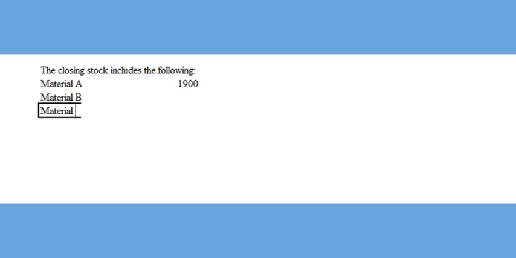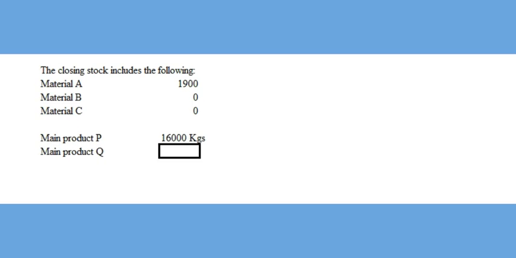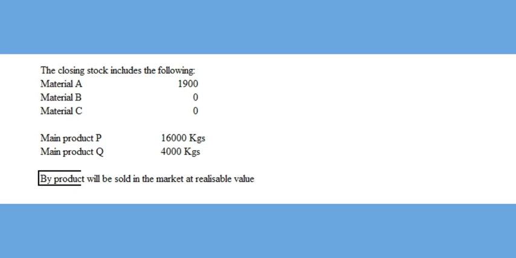The closing stock in Evening Limited includes the following: raw material A 1900 kilograms, product P 16,000 kilograms, product Q 4,000 kilograms. Byproducts are those products which doesn't have good market value and hence they are normally sold at a lower amount in the market. This amount is generally deducted from the total cost of production.